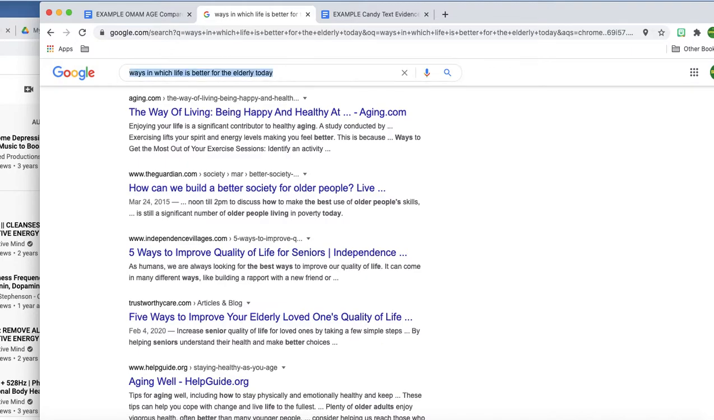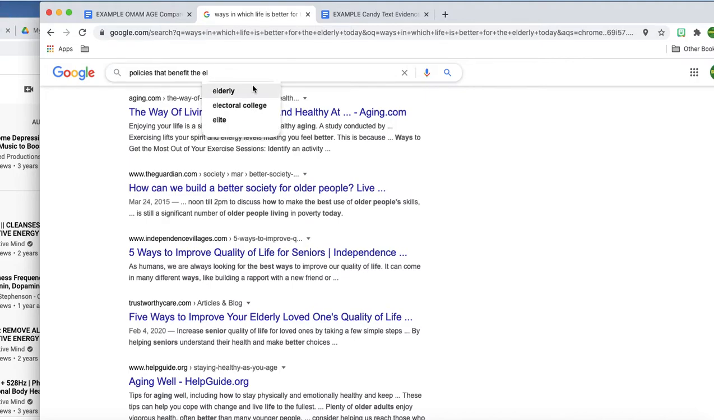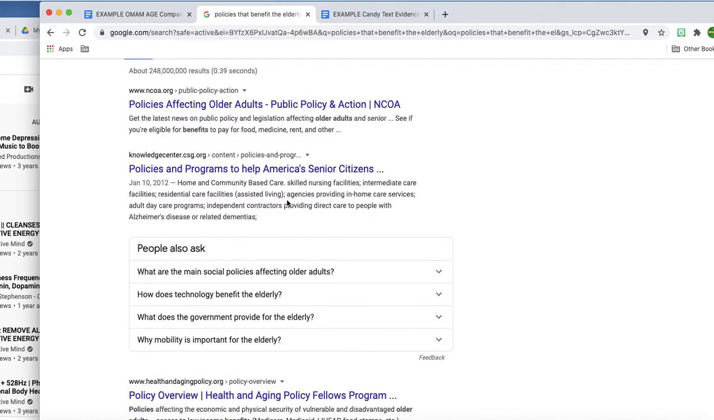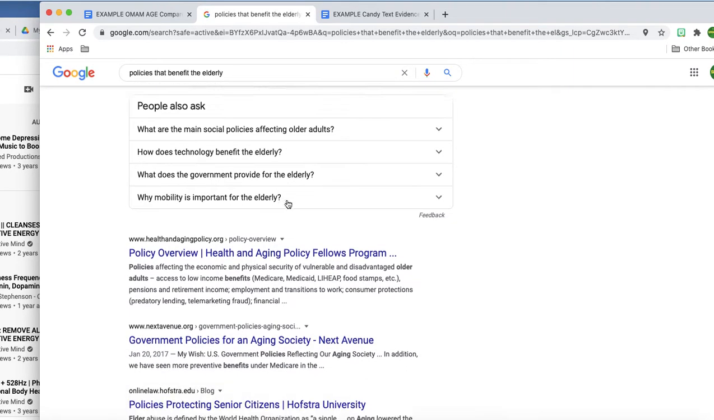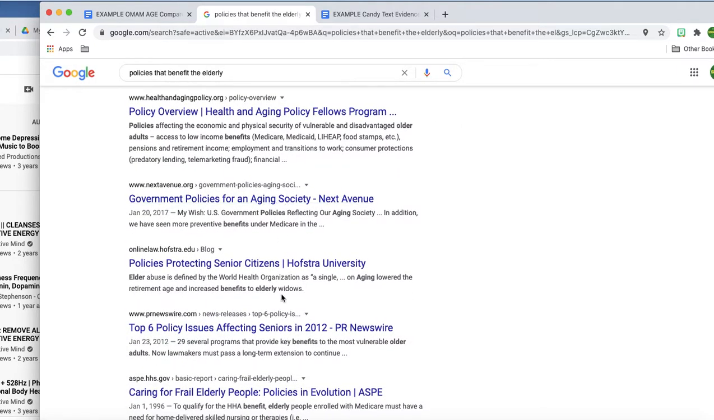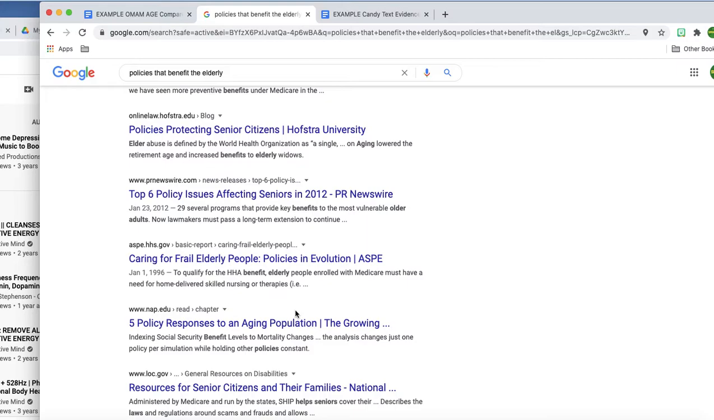Maybe I can say policies that benefit the elderly. That might take me to something about some laws. I mean, we used one example in the prior paragraph. Let's see what we might have. And you notice I'm doing this in real time, just like I would do if I were a student. Let's see here. Oh, that looks interesting.